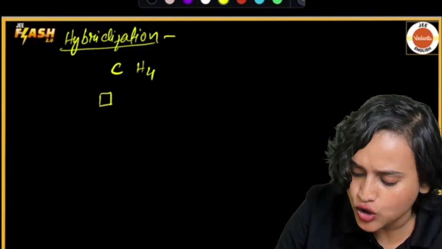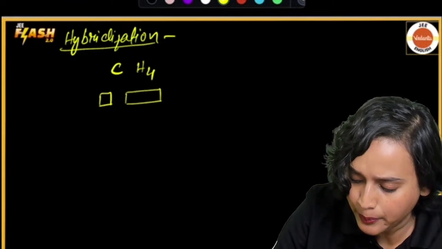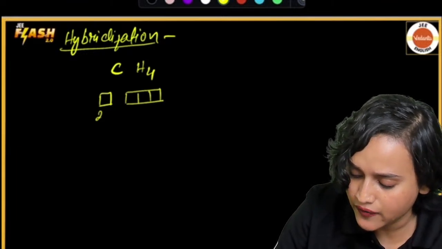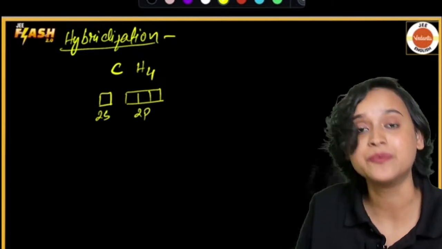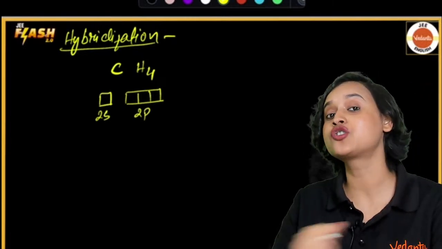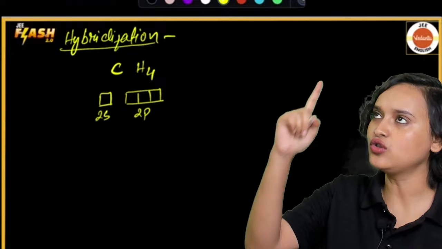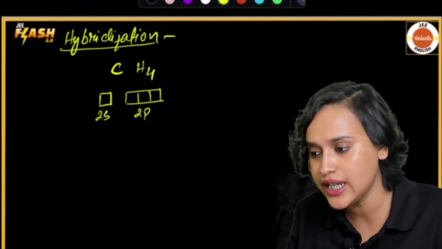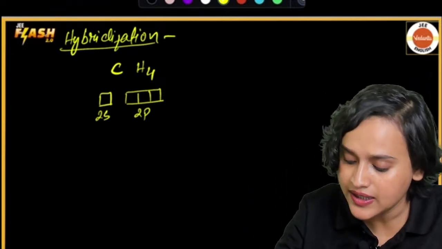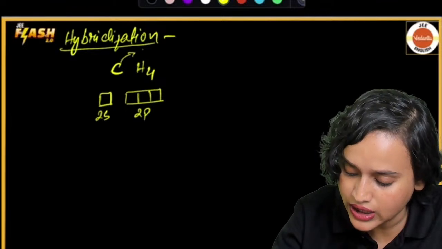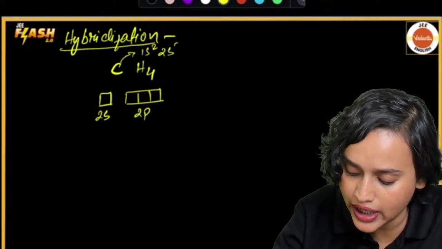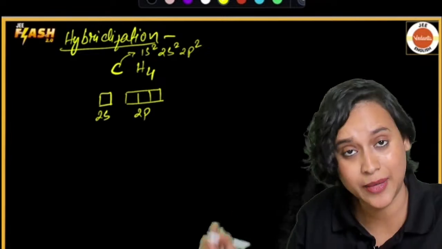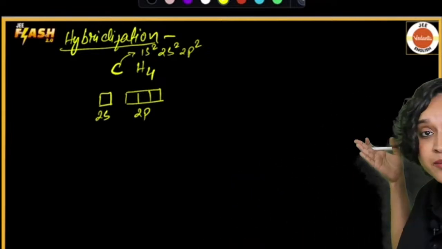Carbon has 2s and 2p. Carbon's electronic configuration is 1s2, 2s2 and 2p2, correct?